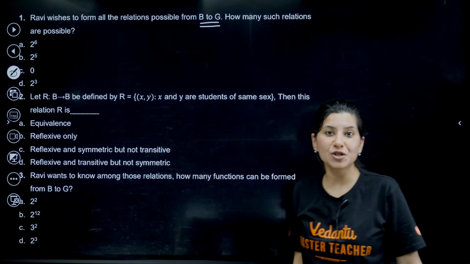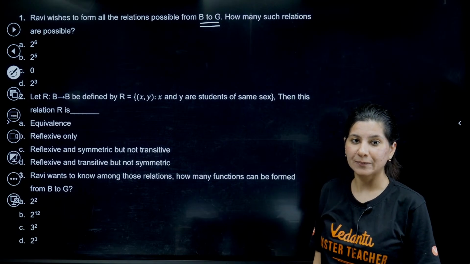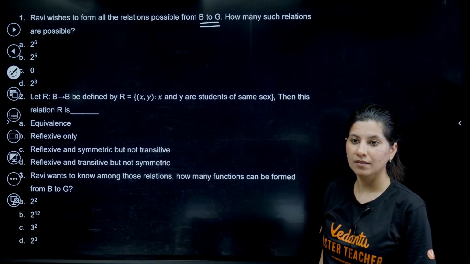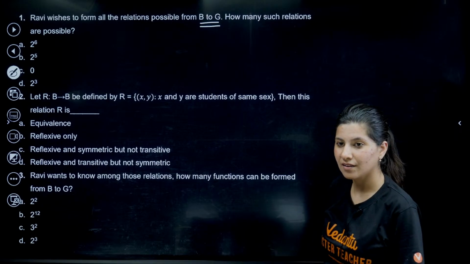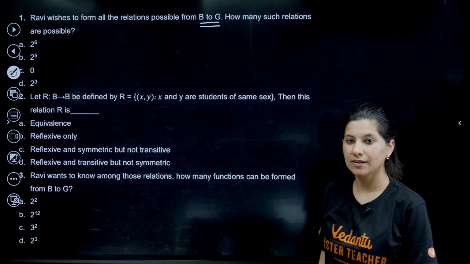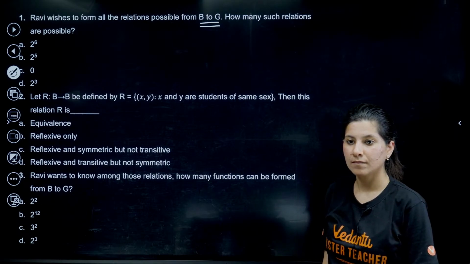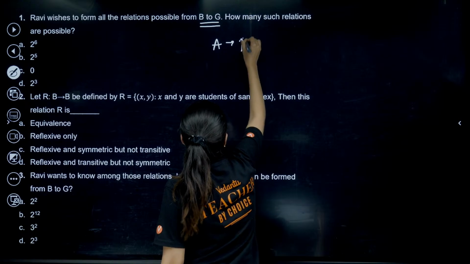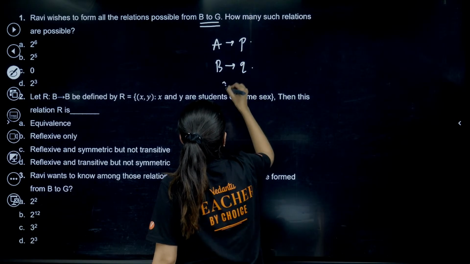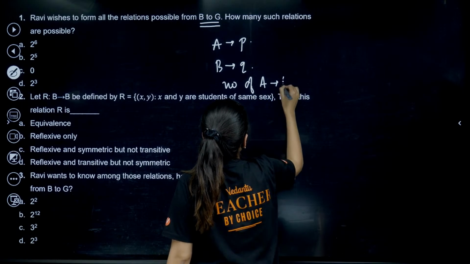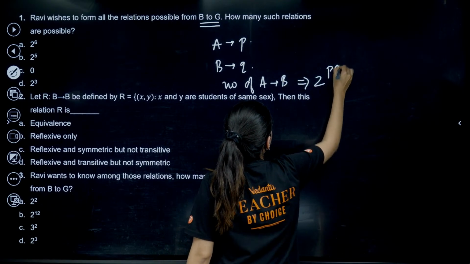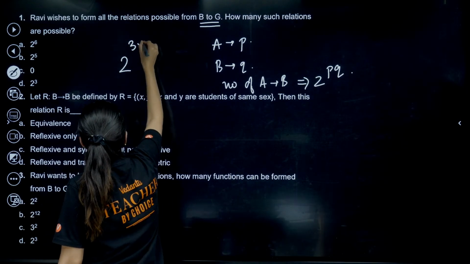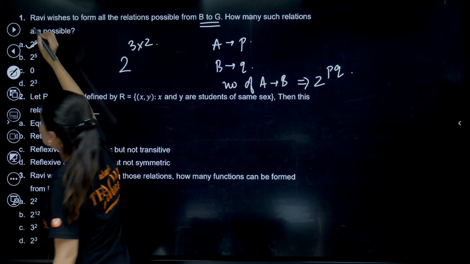Do you know the number of relations? Suppose A has P elements, B has Q elements. The number of relations from A to B is equal to 2 raised to power PQ. Similarly, B has 3, G has 2. So 2 raised to power 3 into 2. So 2 raised to power 6, option A.